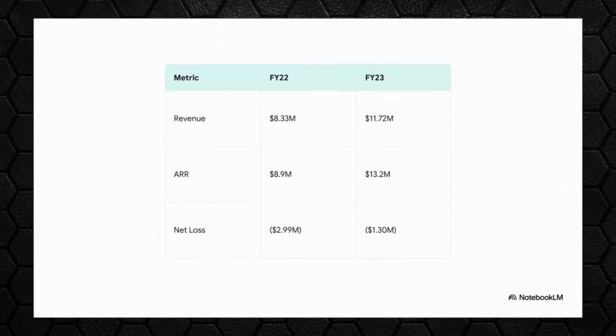Now, this slide tells such a classic story. On one hand, you see fantastic growth. In their first full year as a public company, FY22, they pulled in $8.3 million. The very next year, that jumped to over $11.7 million, and their ARR grew even faster. But then you look at the bottom line, a nearly $3 million loss in FY22, and then another $1.3 million loss in FY23. They were growing for sure, but they were spending heavily to make it happen.